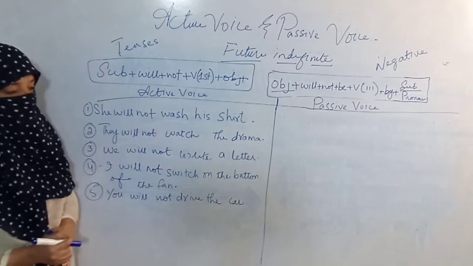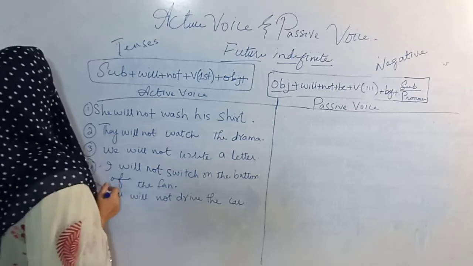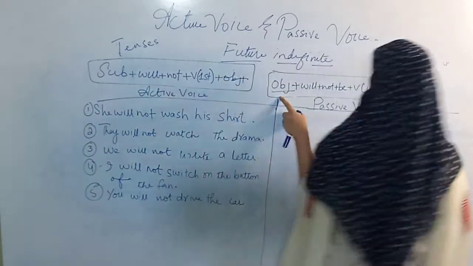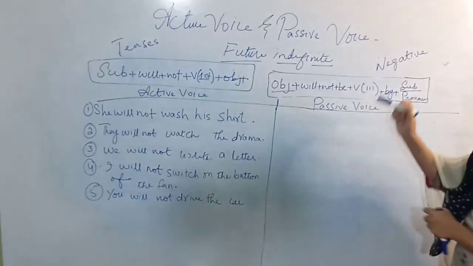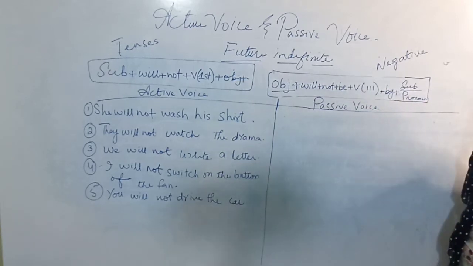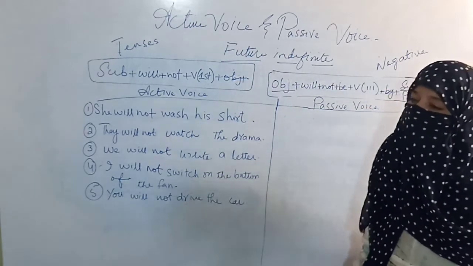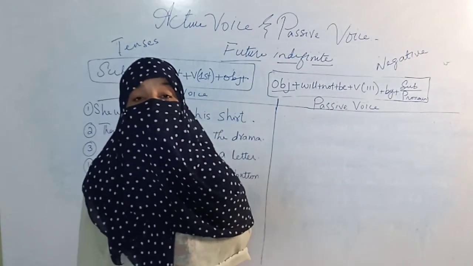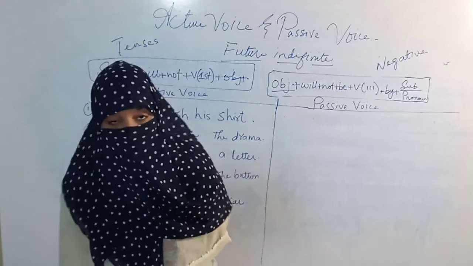The formula is before you, and this formula deals with tenses, and this formula deals with passive voice. We will do the same sentences but negative. Alright, and you know very well that negative sentences means the sentences in which we deny anything.